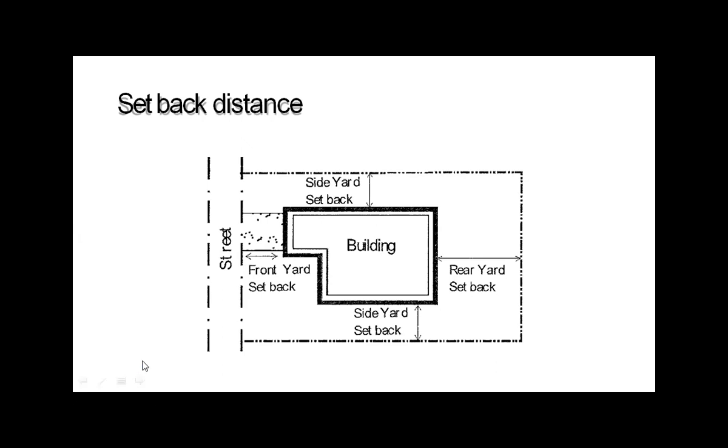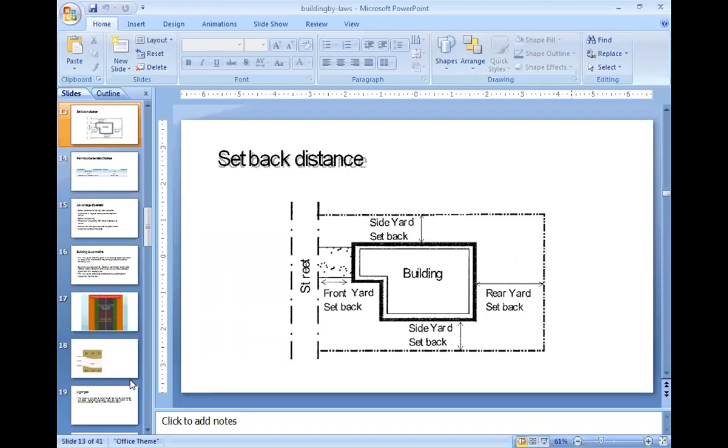These setbacks are provided in a building to obtain proper light, air, and ventilation. If we have to create a proper environment, then we have to provide these setbacks.